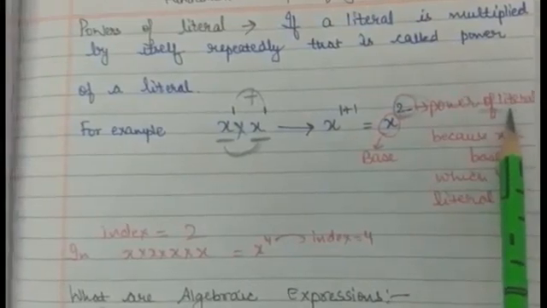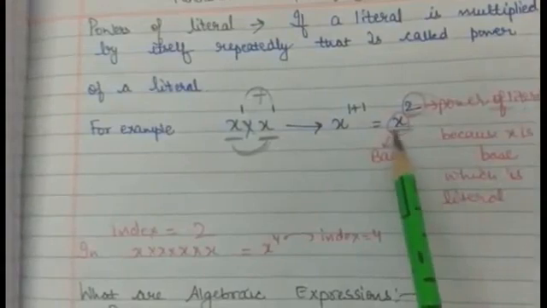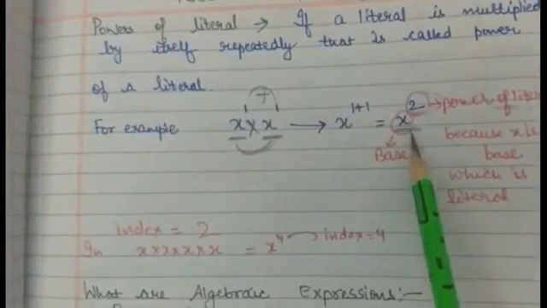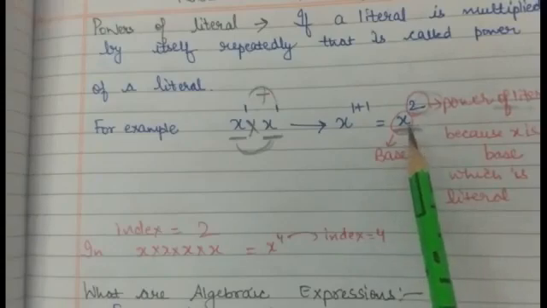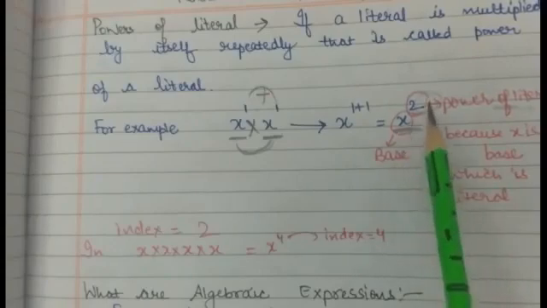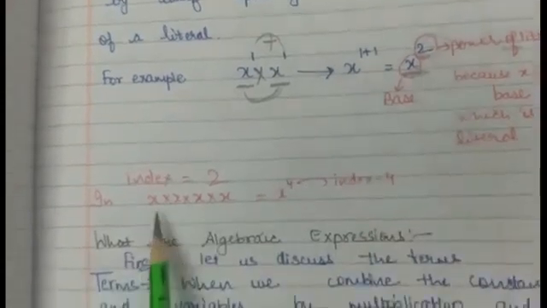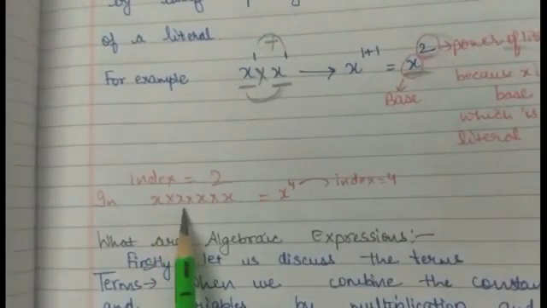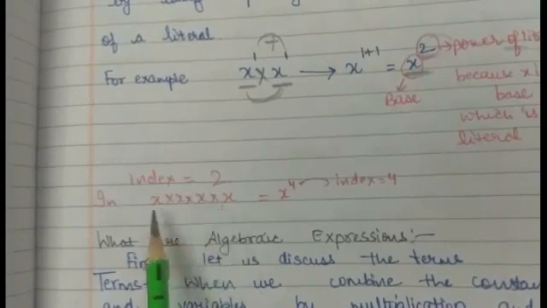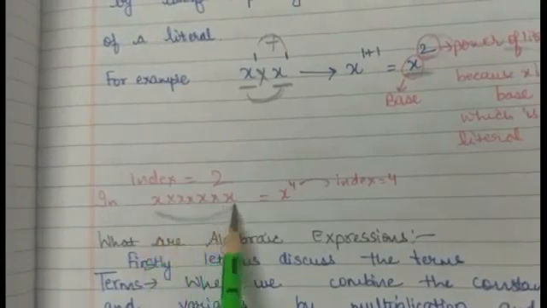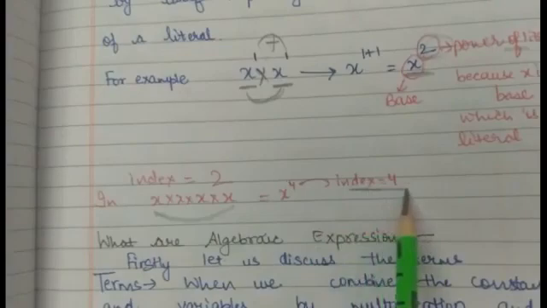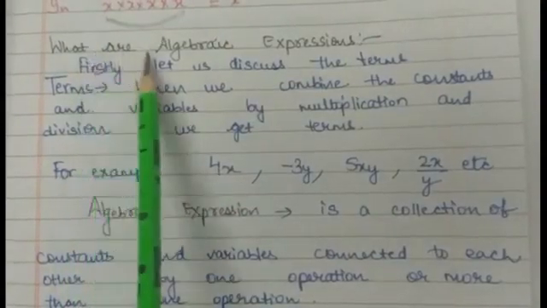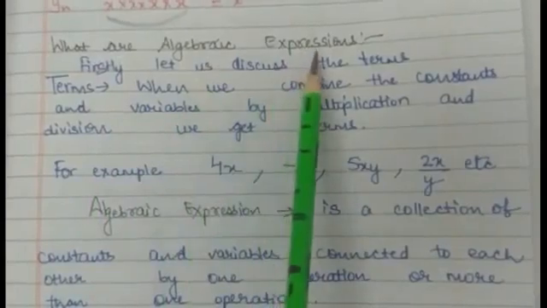And what is the literal here? Yes, this is the literal. X is the literal here. That is the variable. We can also say that the index of this variable is 2. If you write x multiply x multiply x multiply x, how many times are you writing? 4 times. So what will be the index here? 4. Clear?